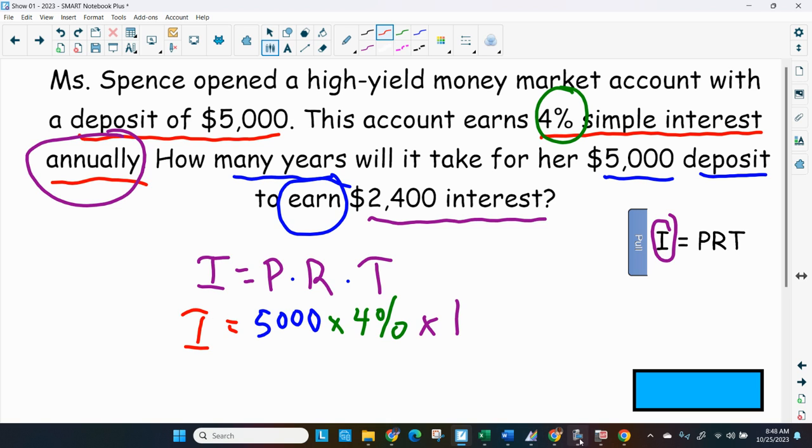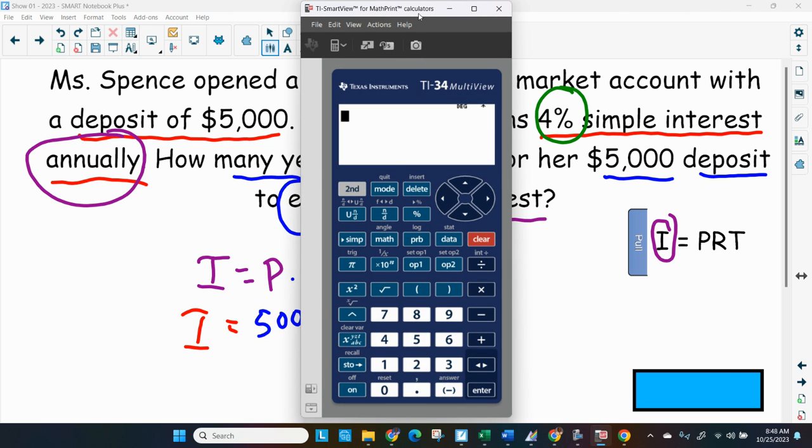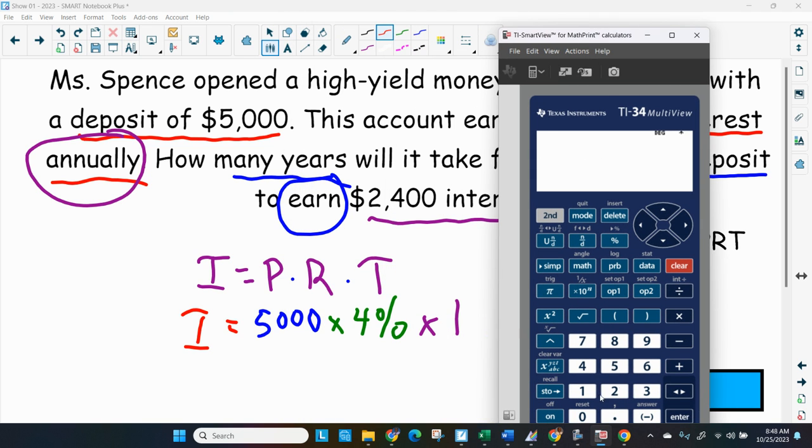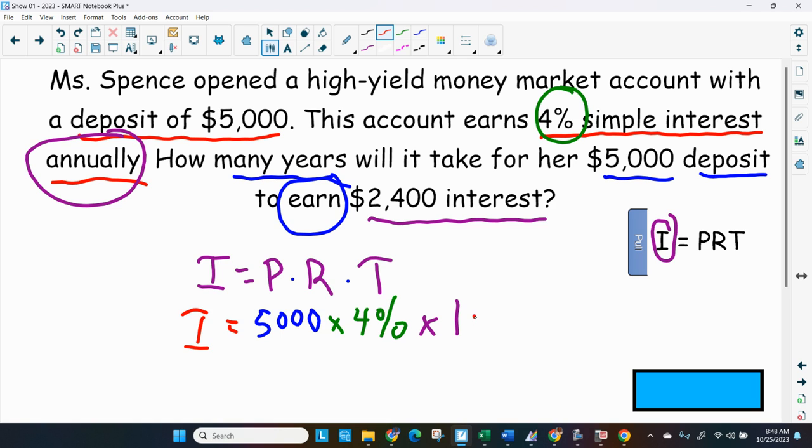So let me get my calculator. Move this over a little bit and type in my $5,000, or her $5,000, multiply that by the 4%, and multiply that by 1 year. And this will be how much she gets in 1 year. $200 in 1 year. All right. Let's put this down as $200 per year.